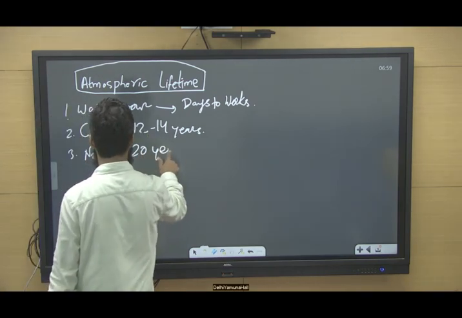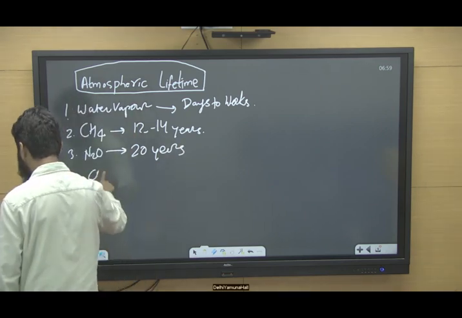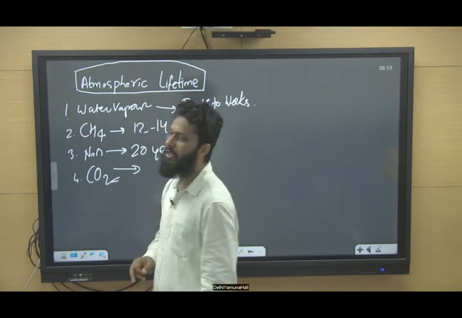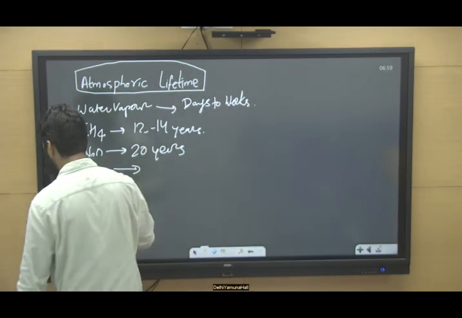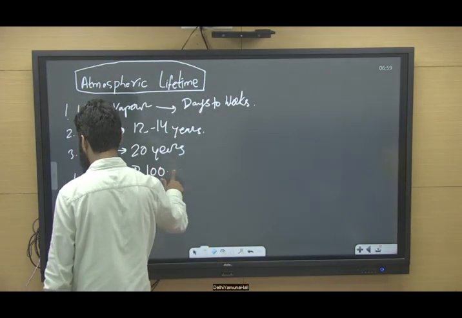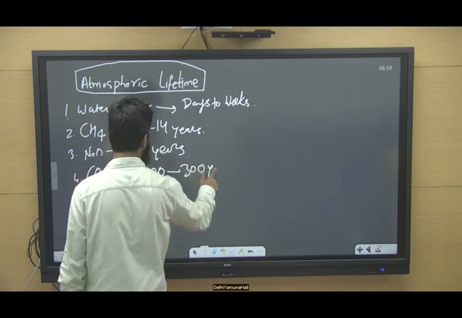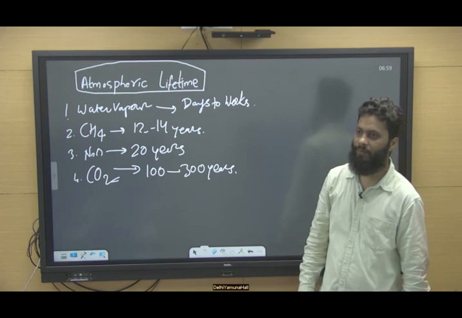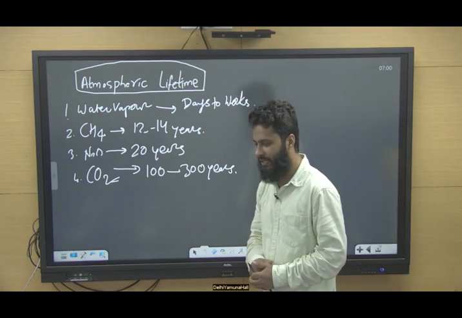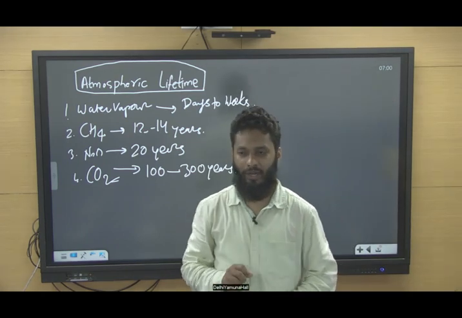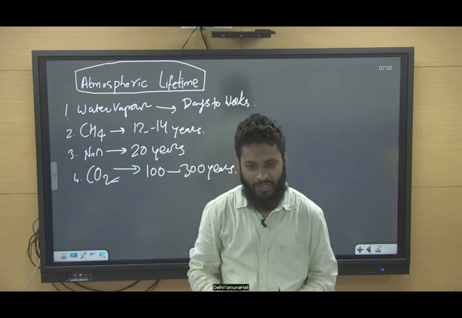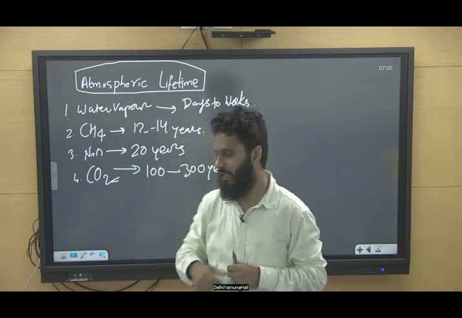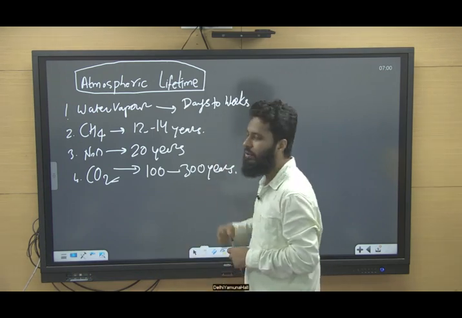If we talk about carbon dioxide, CO2, why is CO2 sometimes considered the biggest greenhouse gas? Because of its atmospheric lifetime, which varies from 100 to 300 years. Its presence is in parts per million, right? 406 parts per million. But once it is released into the atmosphere, it remains there for 100 to 300 years.